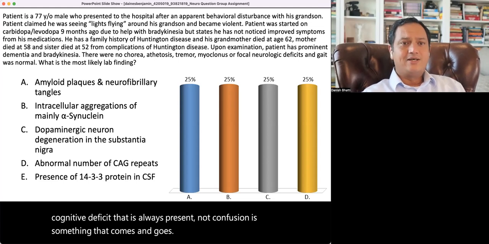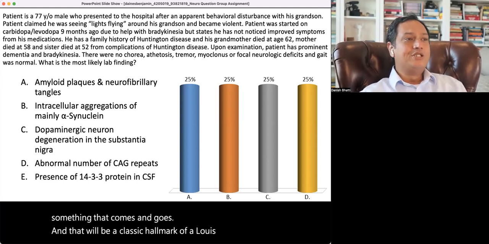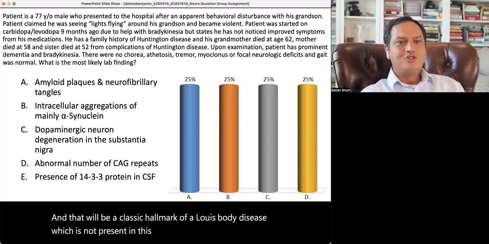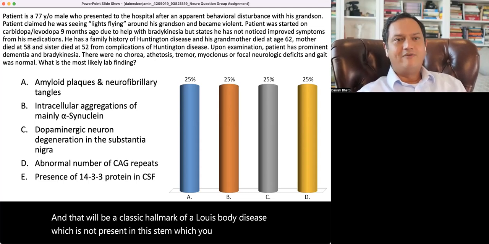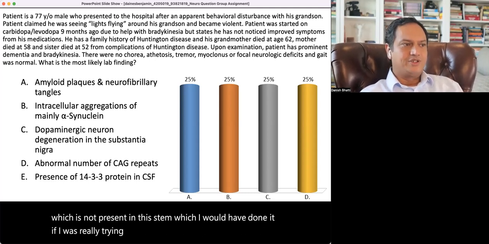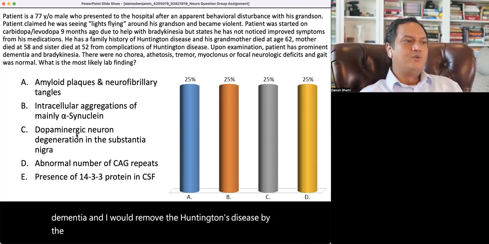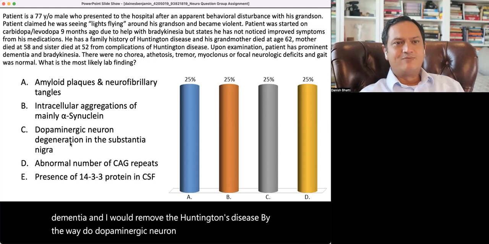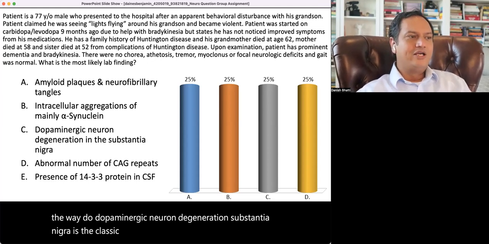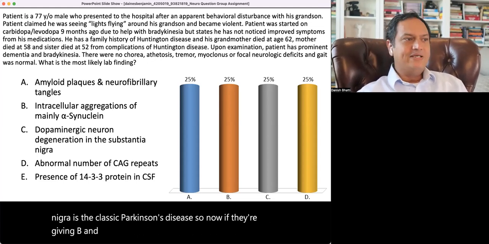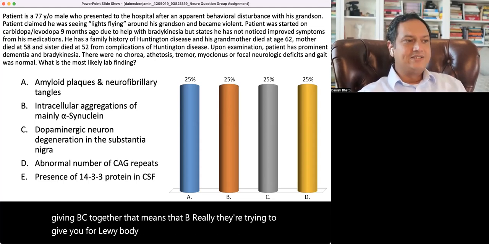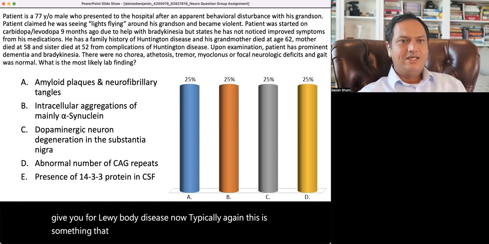And that will be a classic hallmark of Lewy body disease, which is not present in this stem. I would have done it if I was really trying to convince someone of Lewy body dementia. And I would remove the Huntington's disease, by the way. Dopaminergic neuron degeneration in the substantia nigra is the classic Parkinson's disease. So now if they're giving B and C together, that means that with B they're really trying to give you Lewy body disease. Now, typically, again, this is something that I would not have done in writing options.